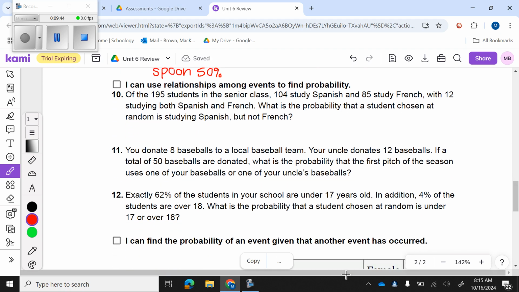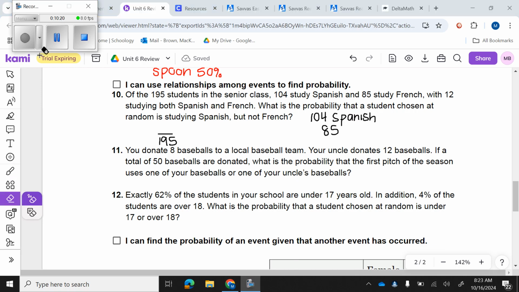All right, so now we're going to start talking about probability. It says of the 195 students in the senior class, 104 study Spanish and 85 study French, with 12 studying both Spanish and French. What is the probability that a student chosen at random is studying Spanish but not French? Okay, so there's a total of 195. So I know that's going to go in my denominator. Okay, is studying Spanish, but not French. Okay, so 104 study Spanish and 85 study French.